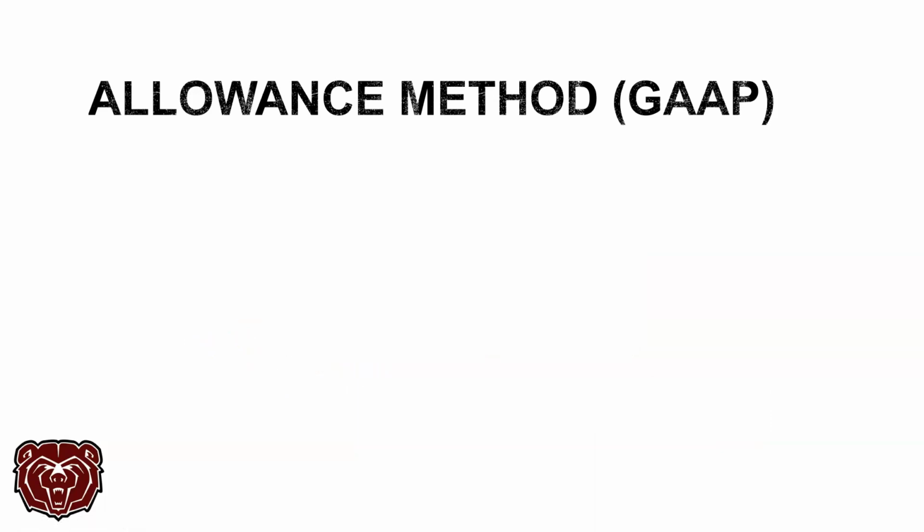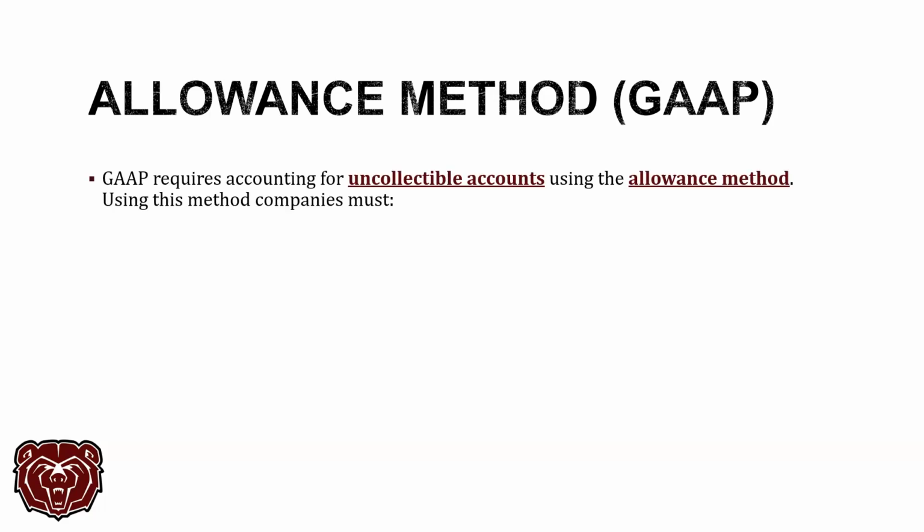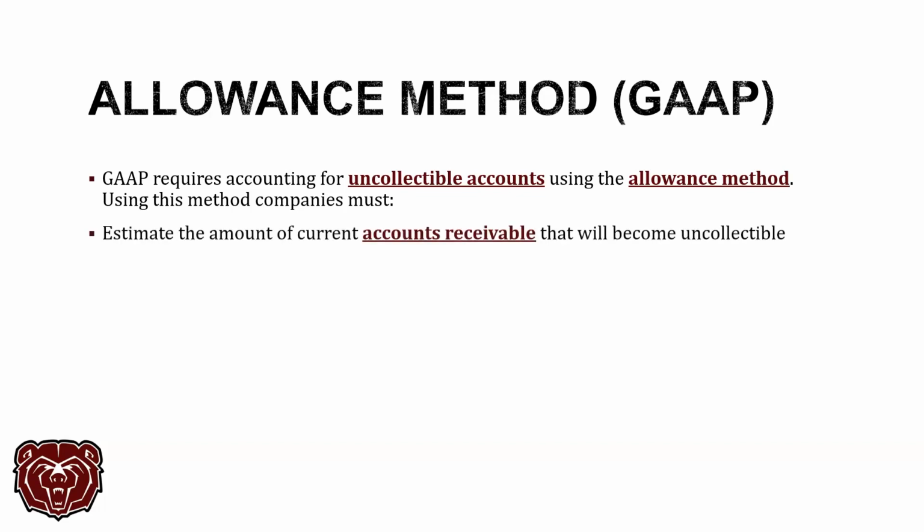So let's talk about the allowance method. This is what GAAP requires us to do. So GAAP requires us to account for uncollectible accounts using the allowance method. Uncollectible accounts basically mean these are accounts that we feel like we're not going to get the money for. Whatever the reason, we're not going to collect the money. We've done everything we can, and we're not going to collect the money on it. That's what an uncollectible account is. GAAP, or generally accepted accounting principles, requires that we use an allowance method. The allowance method is a way of estimating the amount of current accounts receivable that will not be collected.